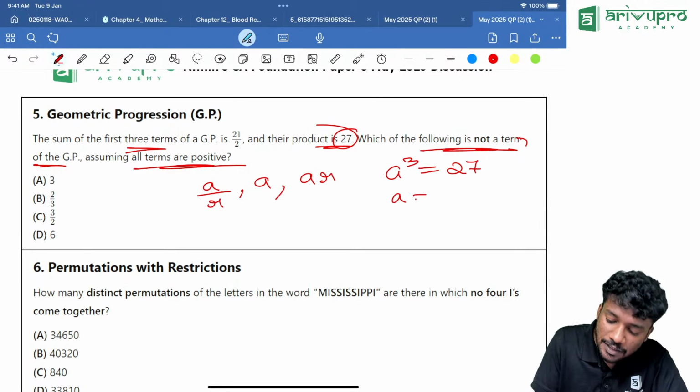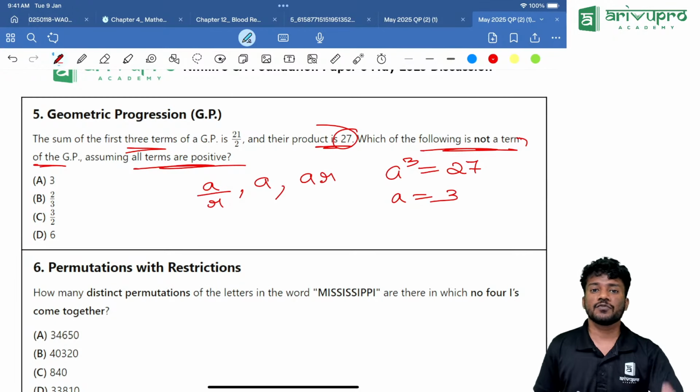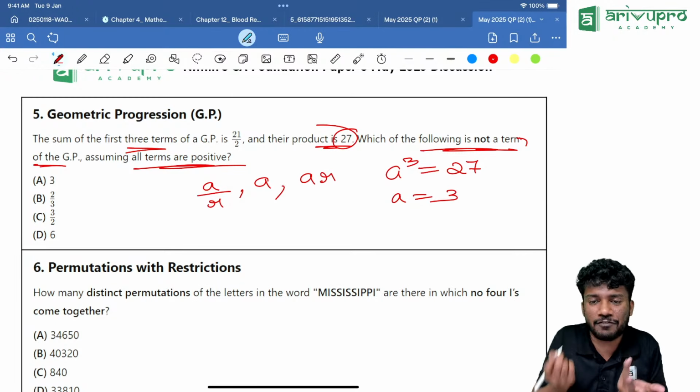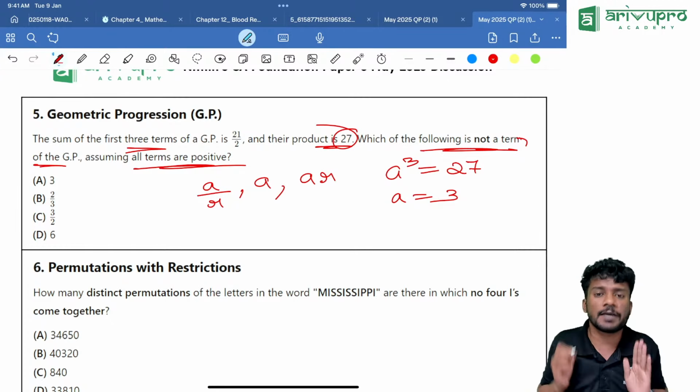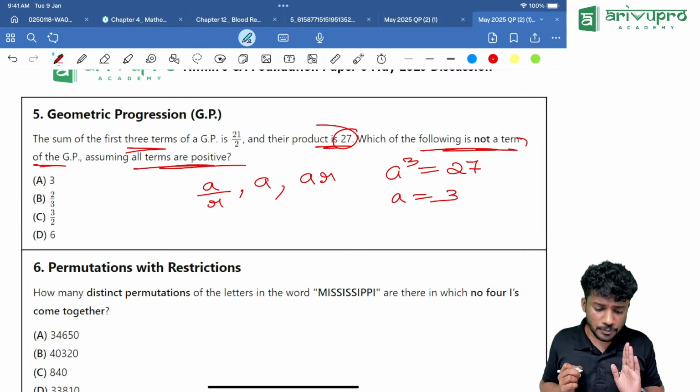That means A is how much? A is nothing but 3. We know that 3 cube is 27. So A will be equal to 3. Now if you look into the terms.